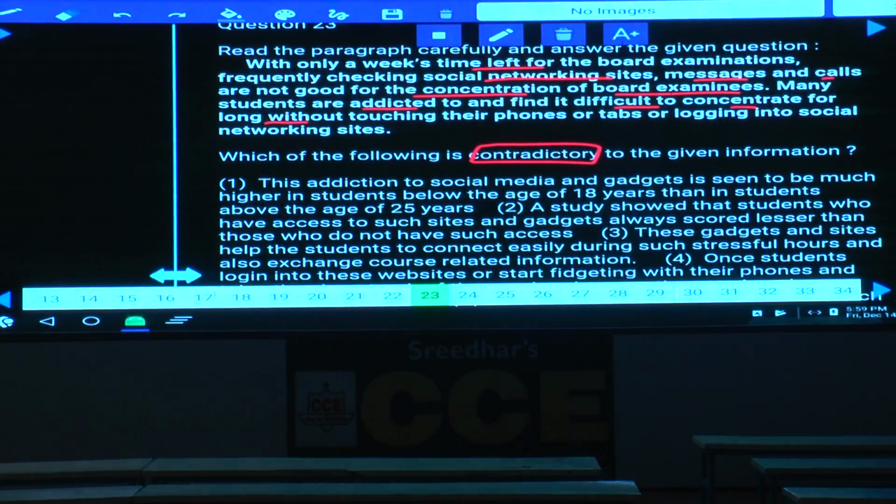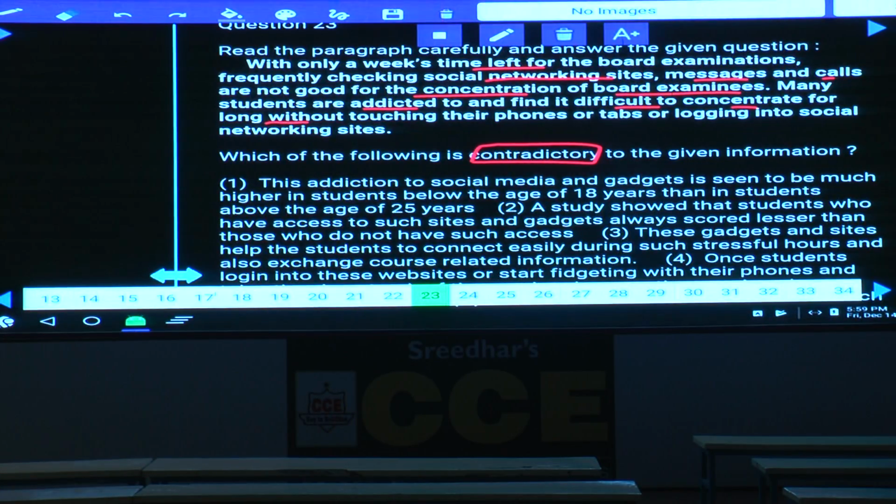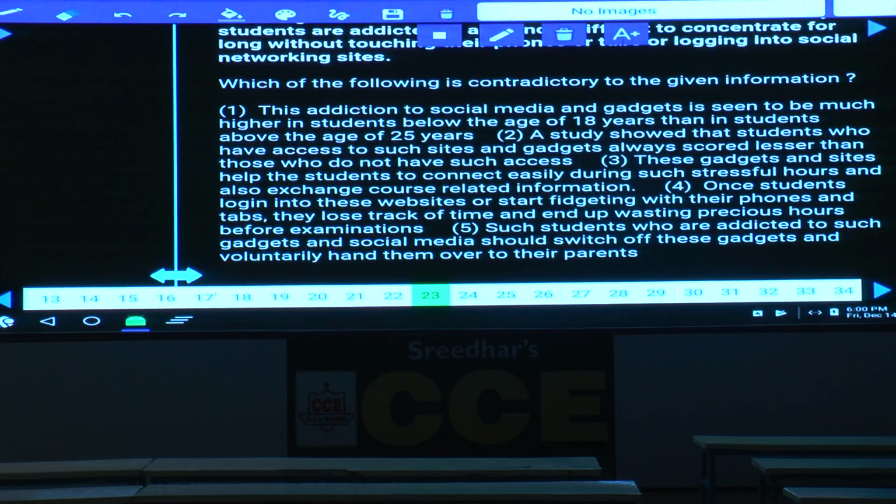Contradicting means, now sir, the entire statement is about what? The problems, isn't it? Or the effects these people will get by using these phones during this examination period. All these are the disadvantages of going through these phones. Now we should say it is not a disadvantage, there is an advantage by doing so. Then only we can contradict the given statement. The statement is talking about disadvantages of these phones. Now we should prove that it is not a disadvantage, it is an advantage. Among the given choices, which choice can prove that it is an advantage?